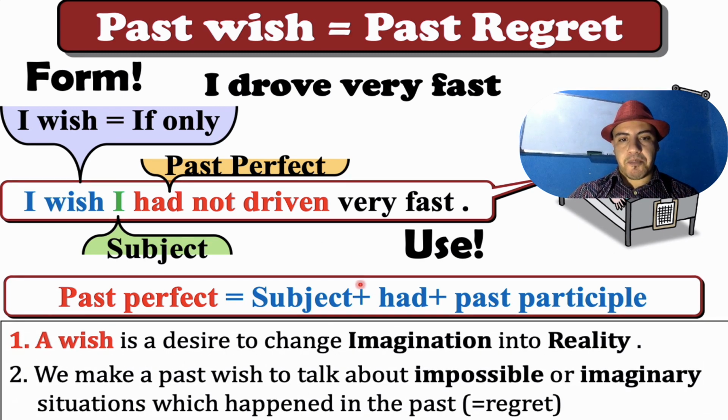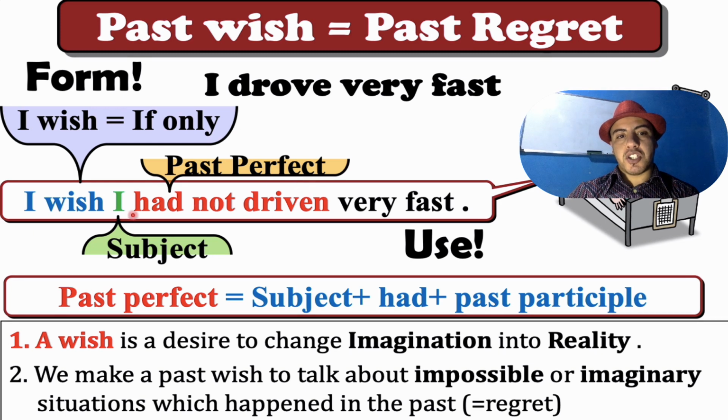So now what is the use? We use a wish, or a wish. First of all, a wish is a desire to change imagination into reality. Reality is the opposite of imagination. We make a past wish to talk about impossible or imaginary situations which happened in the past, and also regret. Okay, so please remember that all these actions are impossible or imaginary.